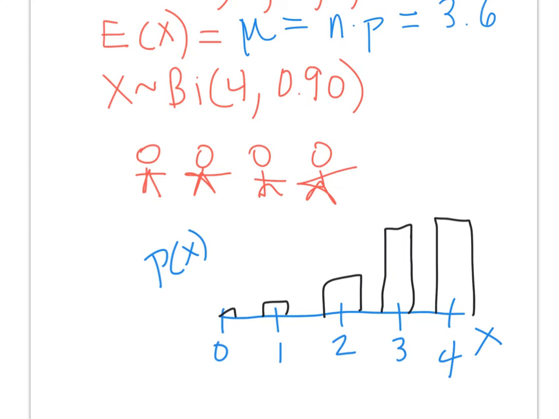We know that this probability plus this probability plus this probability plus this probability plus this probability is going to equal 1. Because if you have 4 people, they're either going to be married 0 times by the age of 50, or 1, or 2, or 3, or 4. Notice how that plays directly into our hands of the additive rule. And each one of these outcomes is mutually exclusive. You can't be married 3 times and also 4 times at the same time. It doesn't make any sense. So this would be a very good picture here. I give myself a pat on the back.